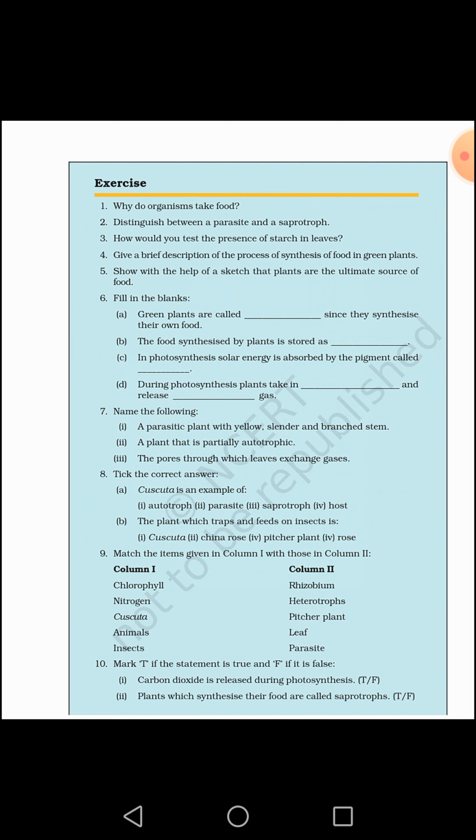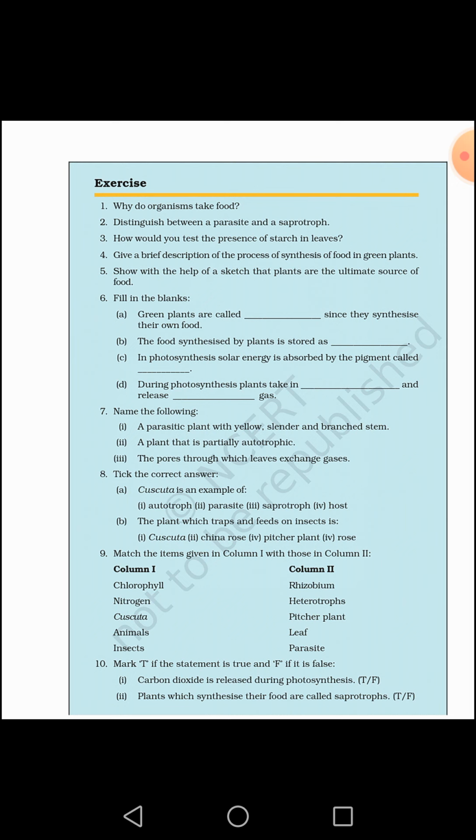In the fourth question, give a brief description of the process of synthesis of food in green plants. Here you will make the diagram of photosynthesis as well as you will explain the process of photosynthesis. As we know, photosynthesis is the process of changing photonic energy into chemical energy.